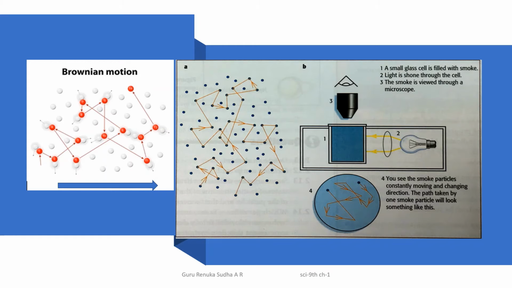It shows that the particles are constantly moving and they are very, very small, and they move from a high concentrated area to a low concentrated area.